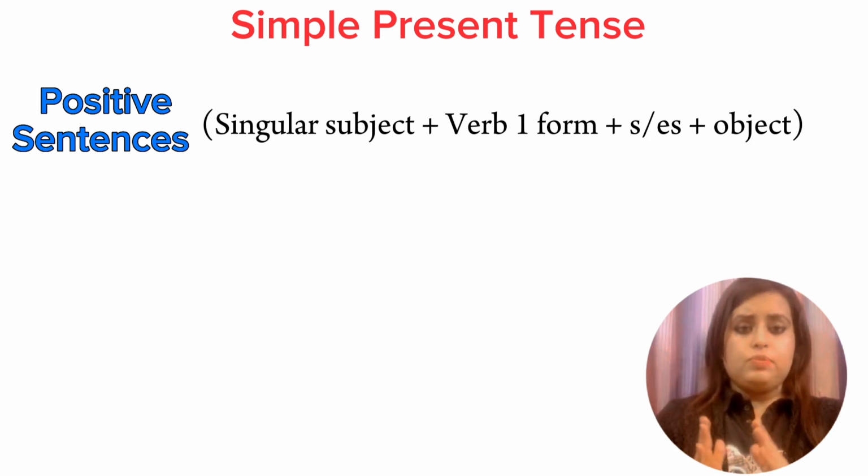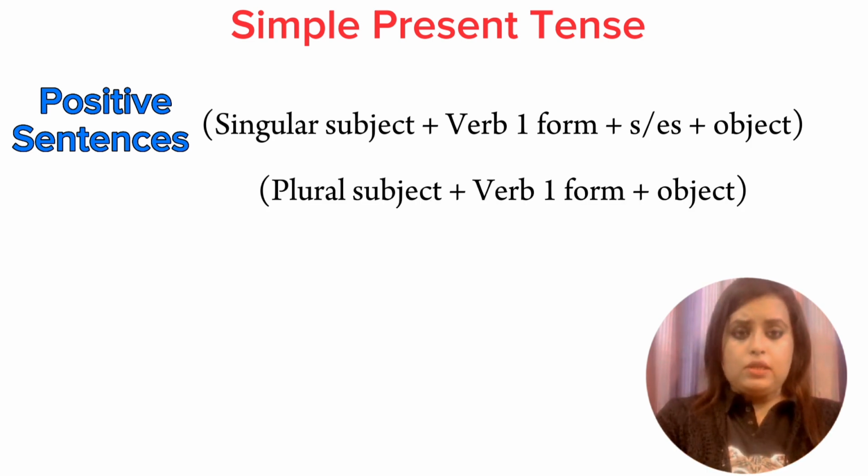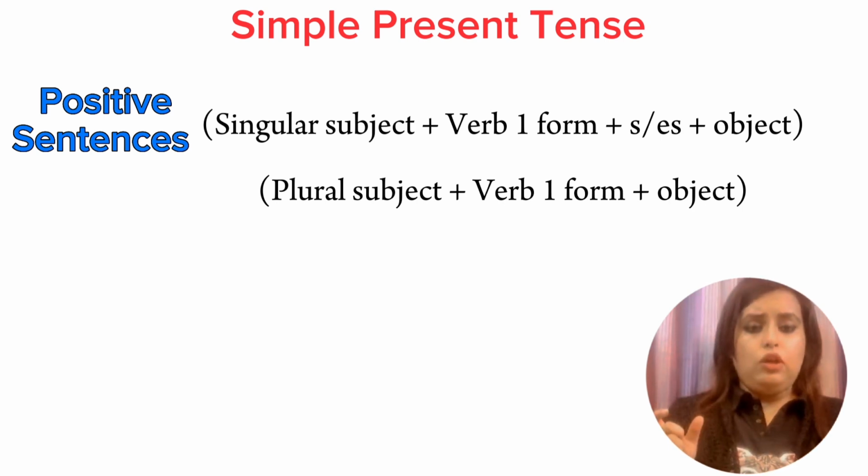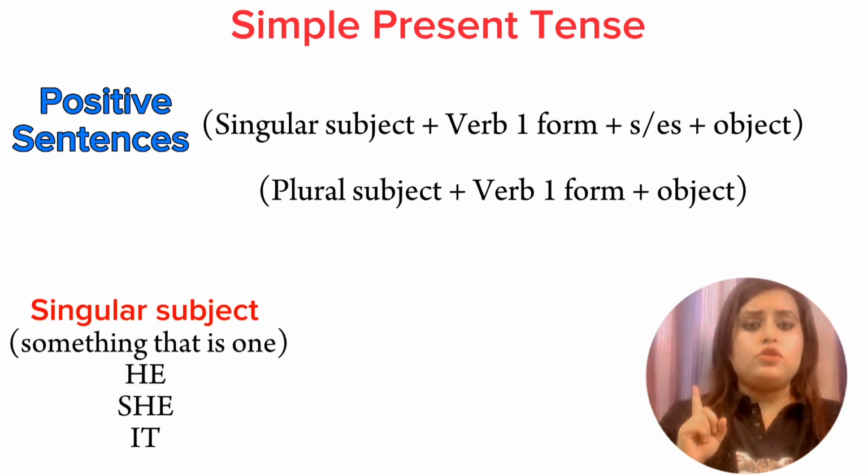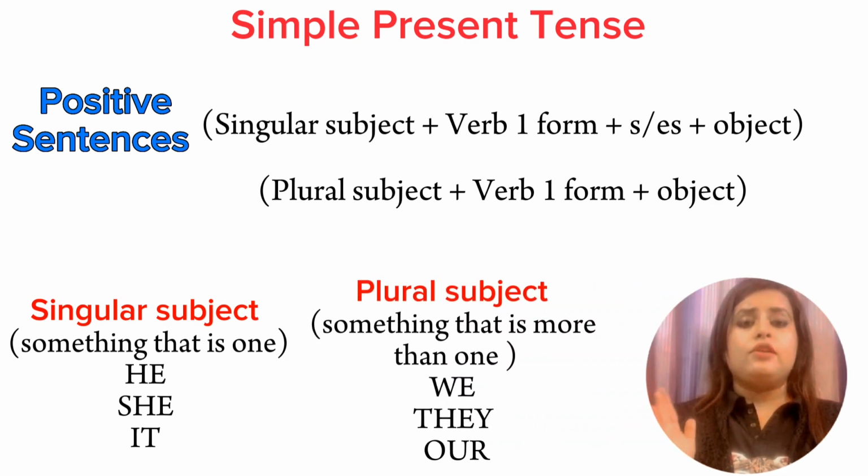The other rule is plural subject plus verb first form plus object. Singular subject means something that is one, like he, she, it. And plural subject means something that is more than one, like we, they, our.